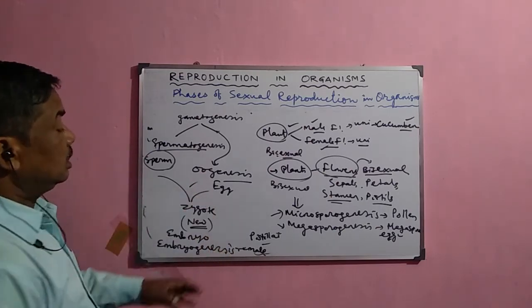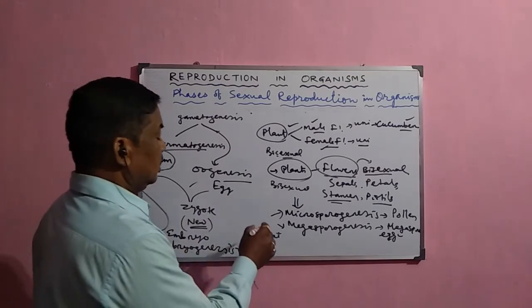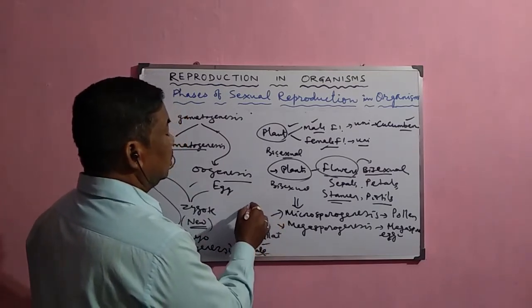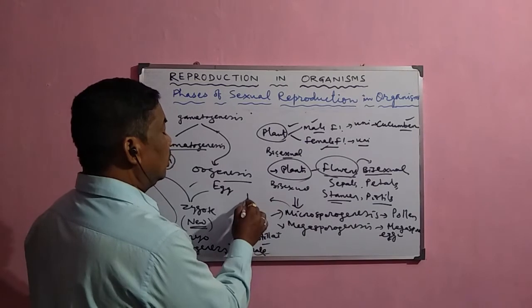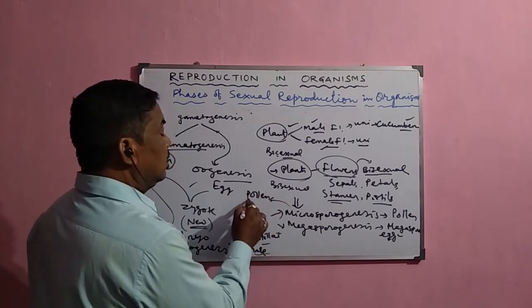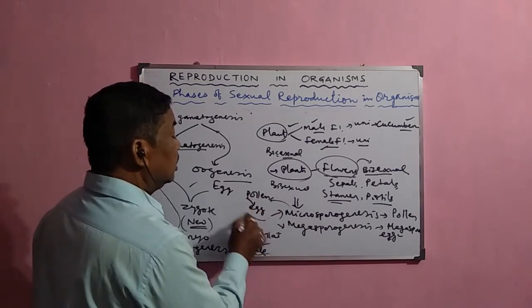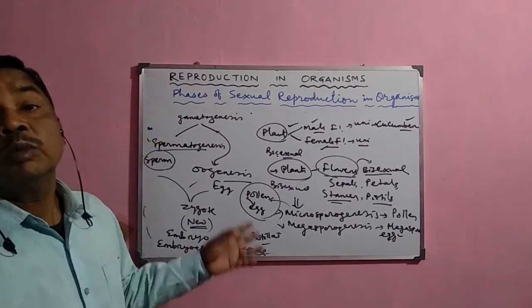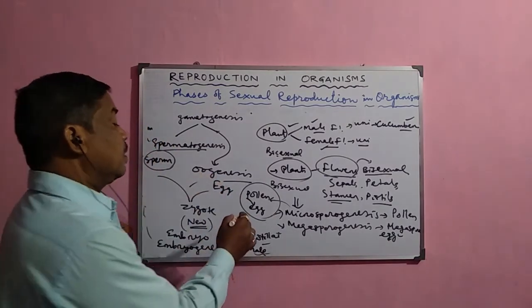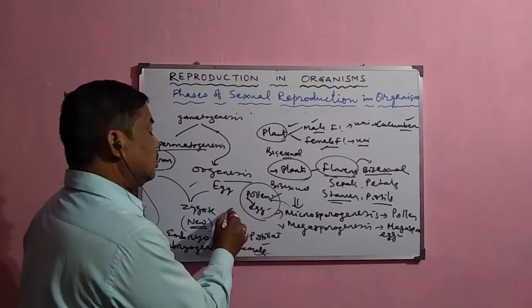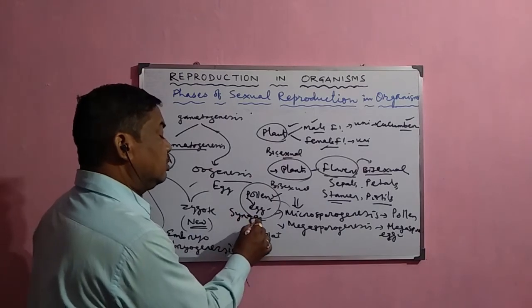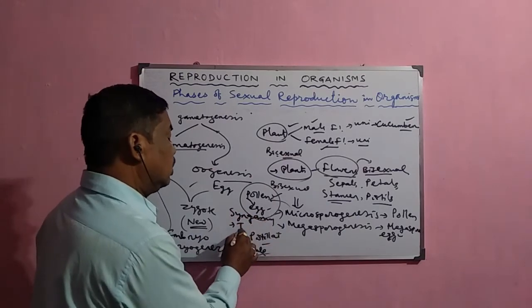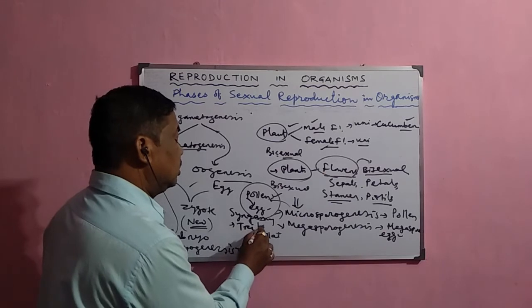Okay. Then in plants also, when the male gamete, or pollen, fuses with the egg cell, double fertilization occurs. First, the fusion of pollen with the egg is called syngamy, and after syngamy the triple fusion occurs, which we shall discuss in detail in the next chapter.